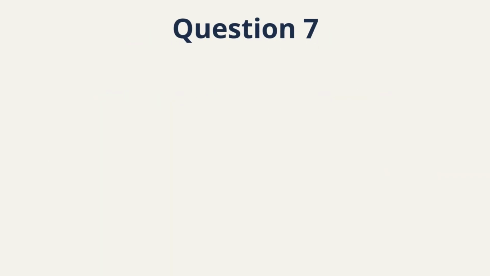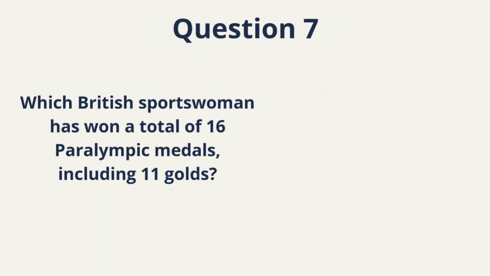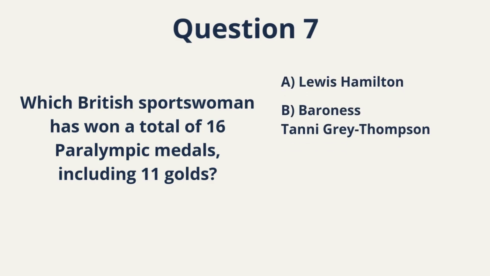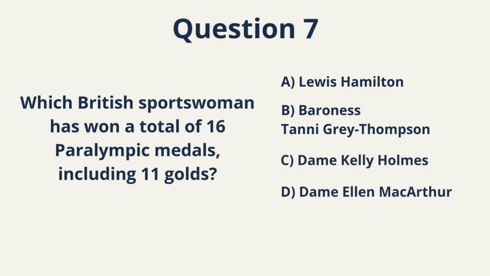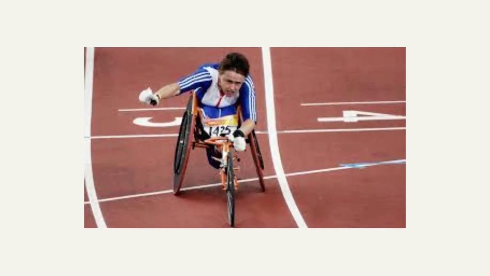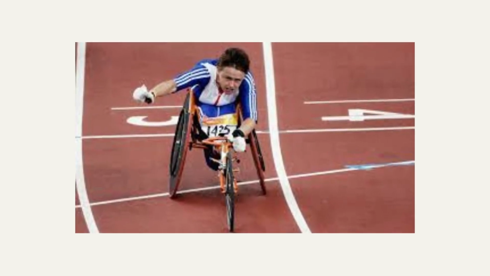Question 7. Which British sportswoman has won a total of 16 Paralympic medals, including 11 golds? A. Lewis Hamilton. B. Baroness Tanni Grey-Thompson. C. Dame Kelly Holmes. D. Dame Ellen MacArthur. Notice something. The exam is returning to sport. Themes repeat. Pause. Choose carefully. Correct answer: B. Baroness Tanni Grey-Thompson. Baroness Tanni Grey-Thompson is one of Britain's most successful Paralympians.